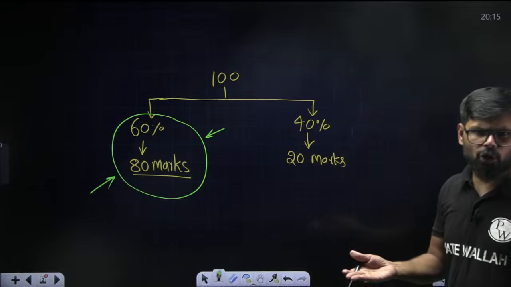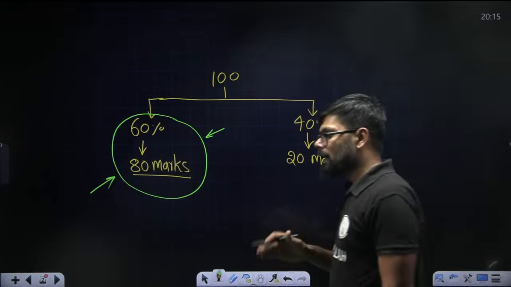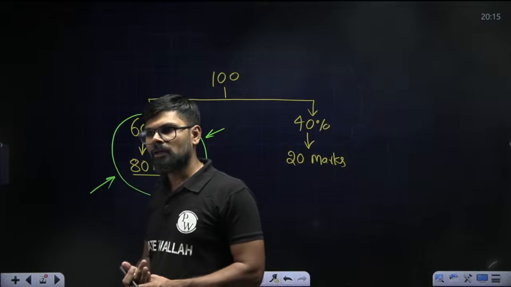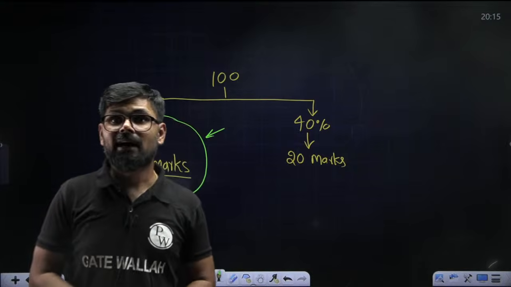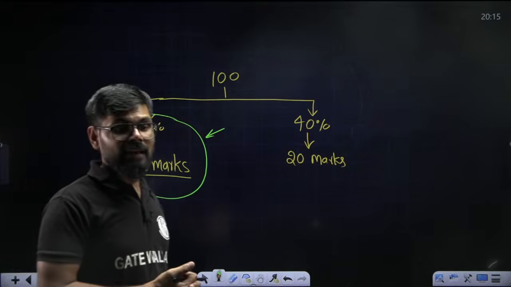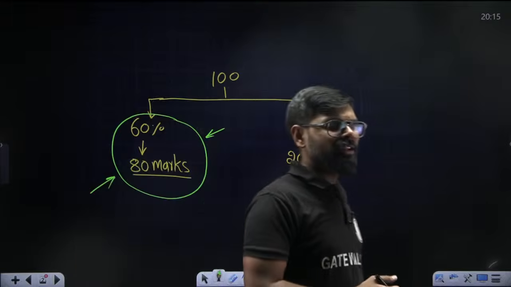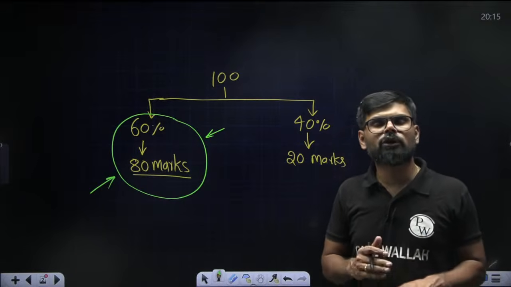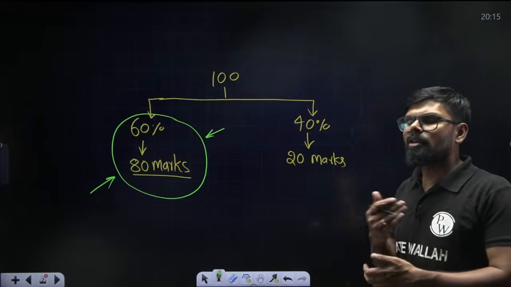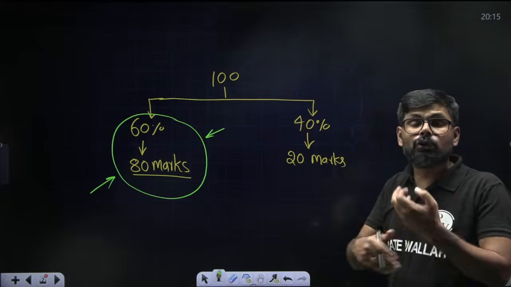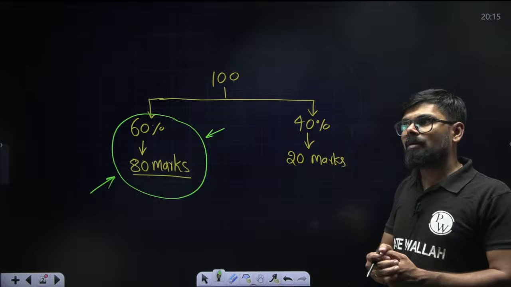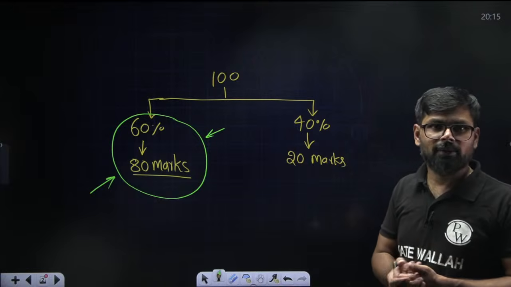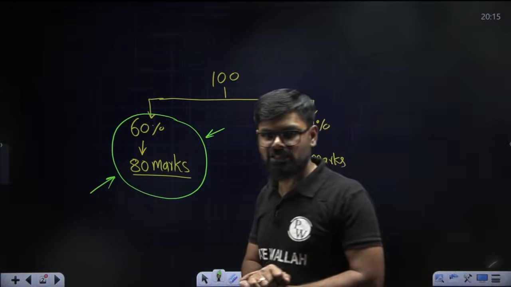And if some topic, chapter or subject is not that relevant for the GATE exam, then you can study it, but don't give much time. Don't get into deeper and deeper and solve much more problems. So this is one very interesting fact.